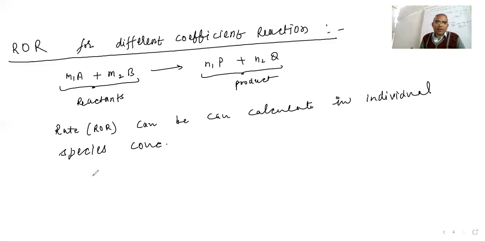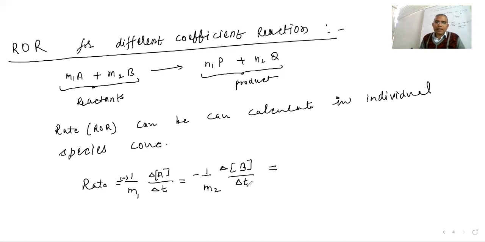So let's try to understand the meaning of this. I am writing the expression: rate is equal to 1 upon m1 times delta of A, the concentration, divided by delta t, and before that we put a minus sign. The coefficient is going to divide; we have to memorize that. Now the term for B: minus 1 by m2, delta of B in square brackets, divided by delta t. Here delta means change.